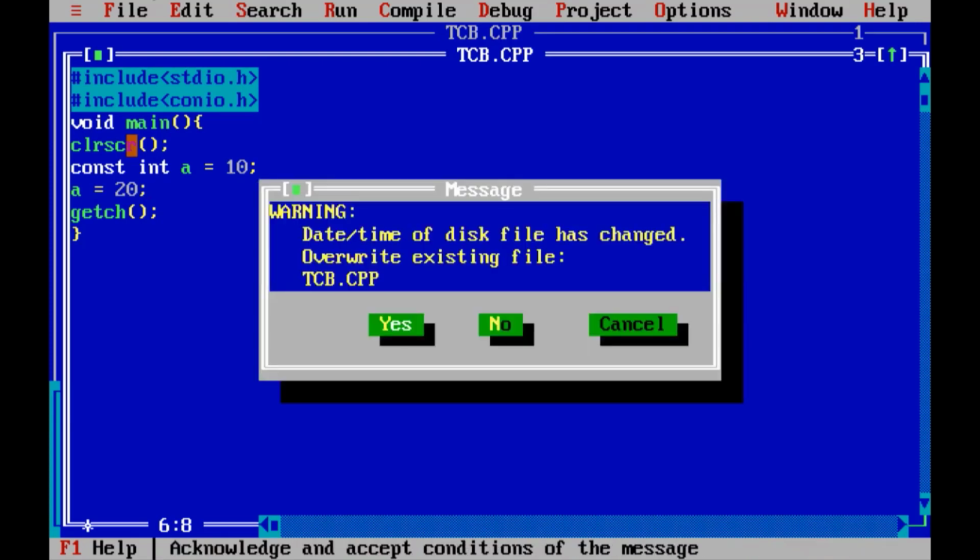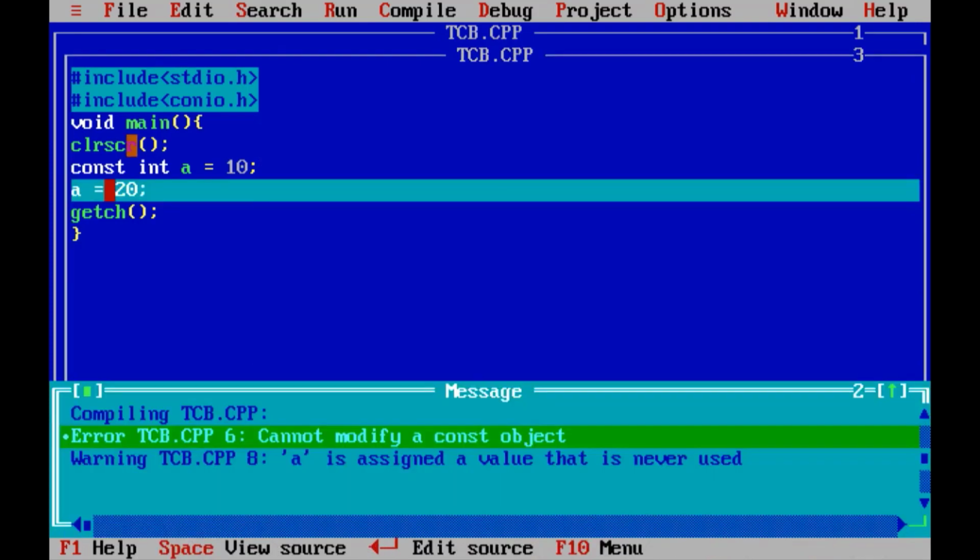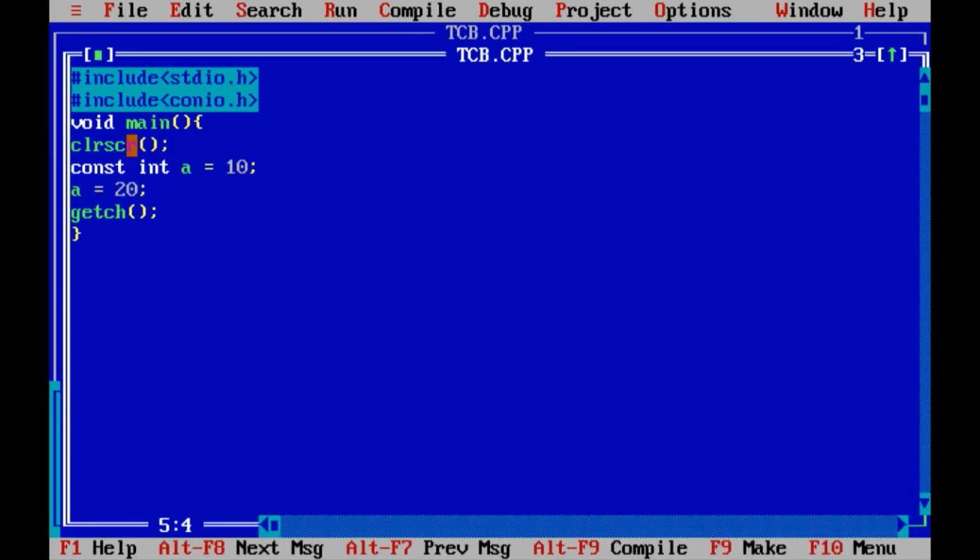Function F2 to save it, function Alt F9 to compile it. Here is the error: cannot modify a constant object. So it is saying that the integer a is already constant and you are trying to change its value, so it is not allowed.